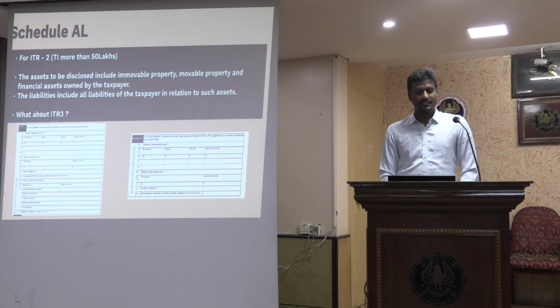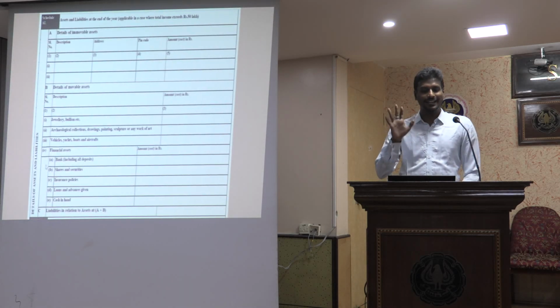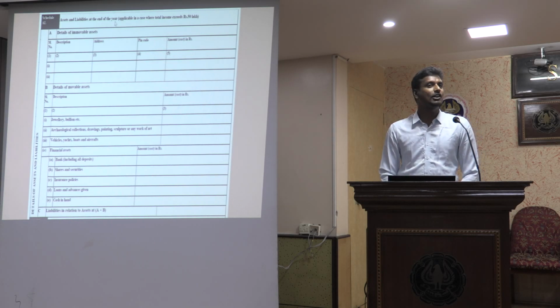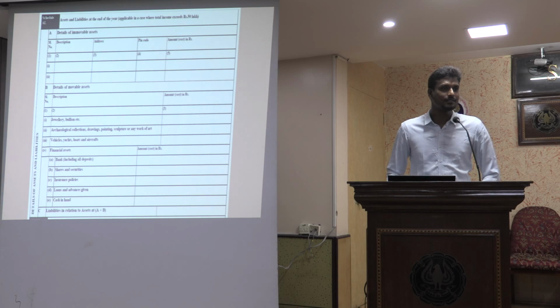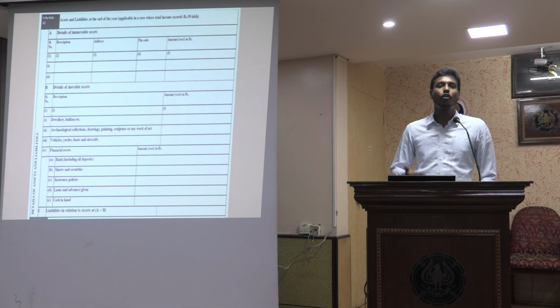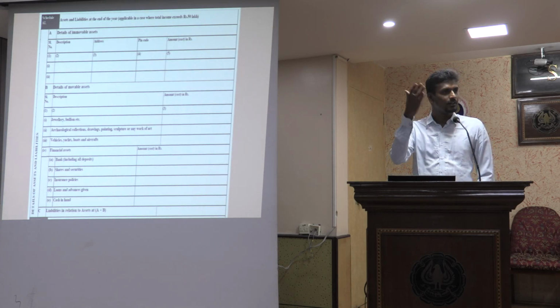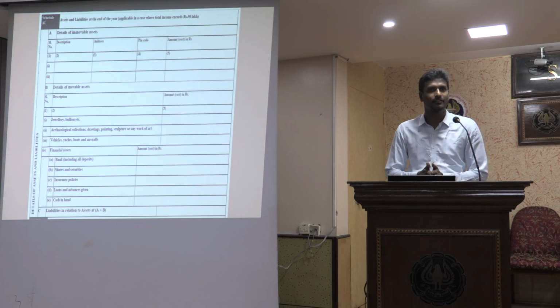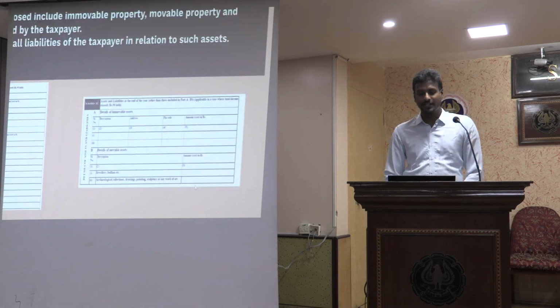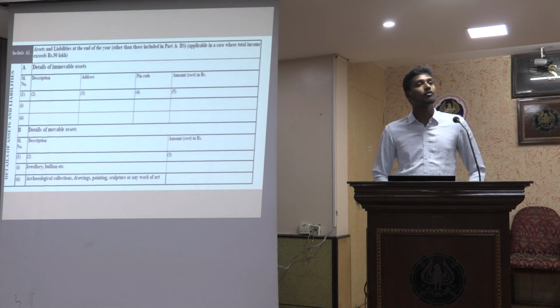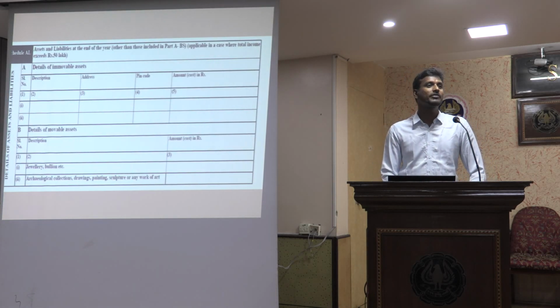Okay. So this is the extract of the ITR 2. ITR 2, assets and liabilities at the end of the year, applicable in case where total income exceeds 50 lakhs. ITR 2 does not have a provision for business income or balance sheet information, as per the form design itself. But when it comes to ITR 3, clarification has been given to state that only what is not forming part of your balance sheet needs to be filled in Schedule AL.